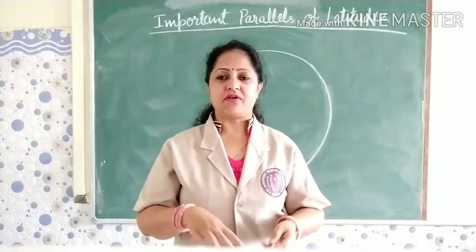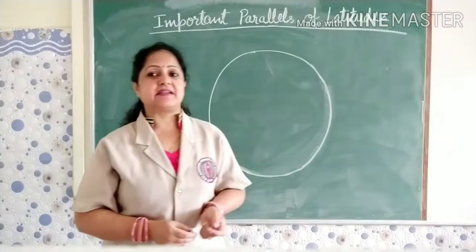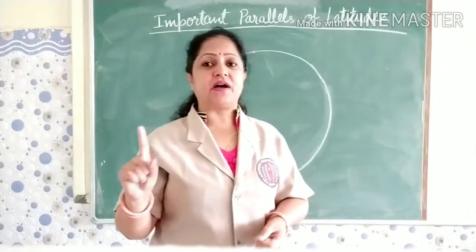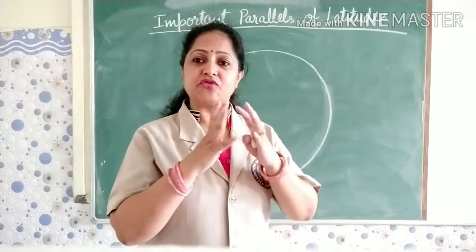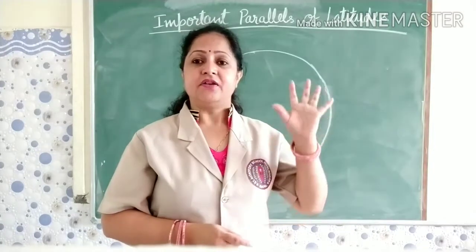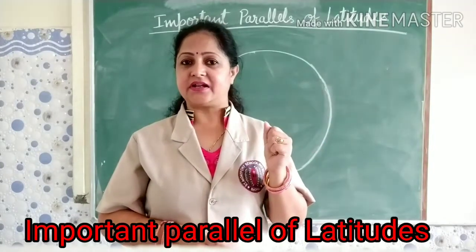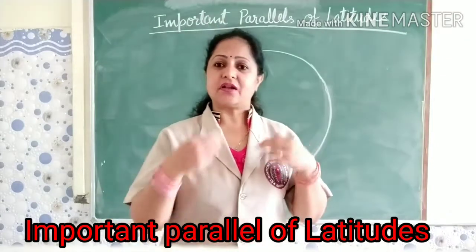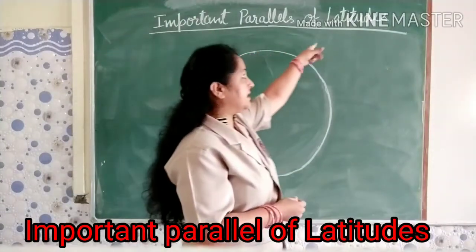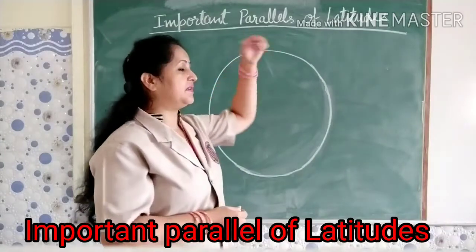Till there, I have already explained the latitude in my previous video. So let us start with our next topic. As I told you, there are a total of 180 latitudes. Out of these 180 latitudes, 5 latitudes are considered the important parallels of latitude. Today I will explain those 5 important parallels of latitude.